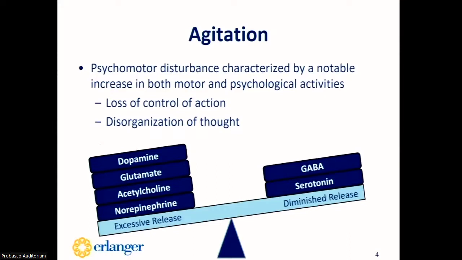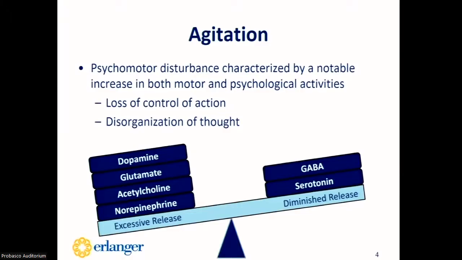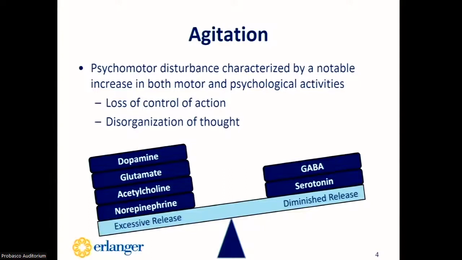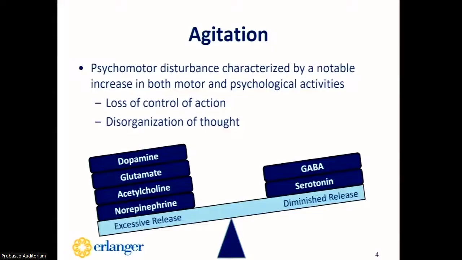So agitation is defined as a psychomotor disturbance characterized by a notable increase in both motor and psychological activities. It involves a loss of control of action and the disorganization of thought. Agitation includes an excessive release of dopamine, glutamate, acetylcholine, and norepinephrine, along with diminished levels of GABA and serotonin. The dysregulation of these specific neurotransmitters is important to know when determining drug therapy regimens for an agitated patient.